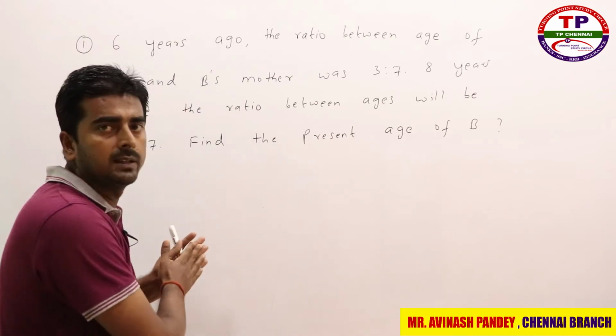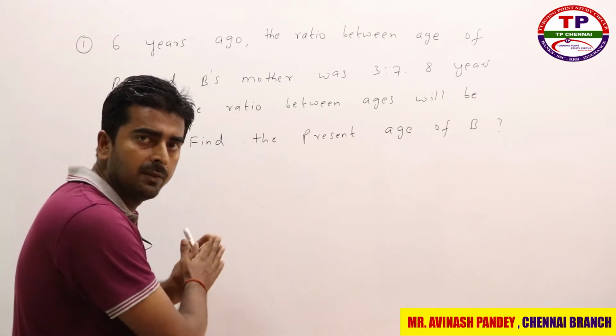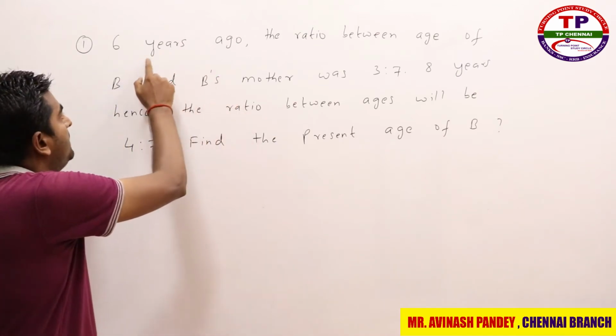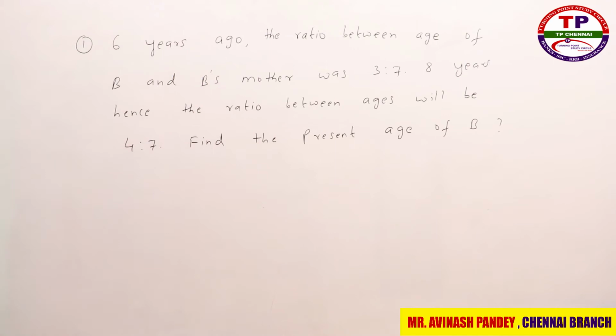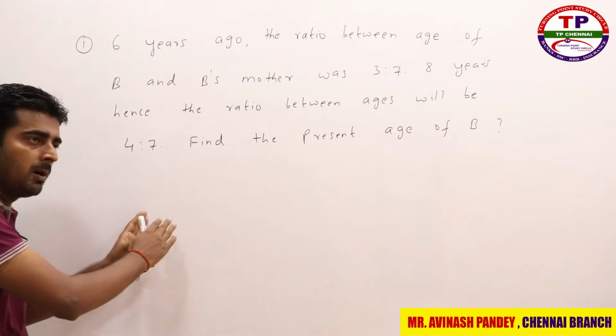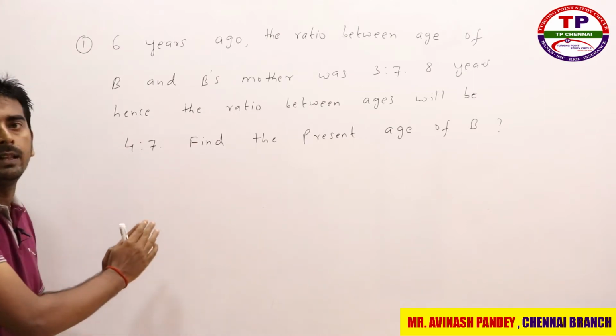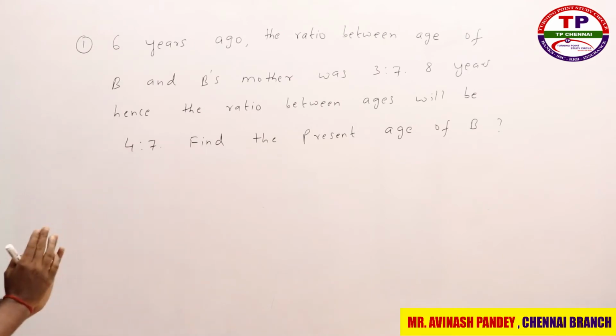Now we will come across some of the arithmetic questions which they have asked in the examination. When you see the first question here, 6 years ago the ratio between the age of B and B's mother was 3:7. 8 years hence the ratio between their ages will be 4:7. Find the present age of B. This problem comes under the problems on ages chapter, right? So first I will tell the basic method of how to solve this question.